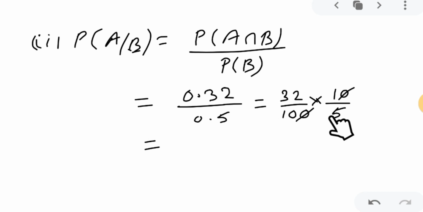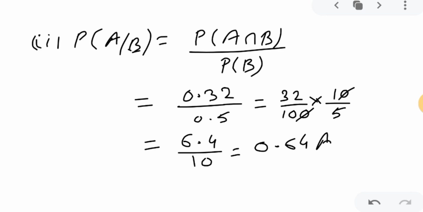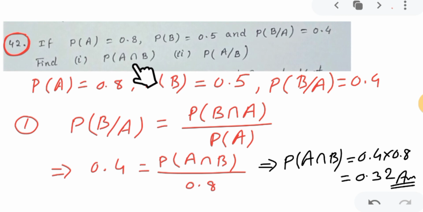So 32 you will divide by 5, that will be 6.4, divided by 10, and you just have to divide. That's it. Okay, calculation you will do by yourself. Answer you will get is 0.64 after calculation. Okay, so this is the second part answer, first part and second part.